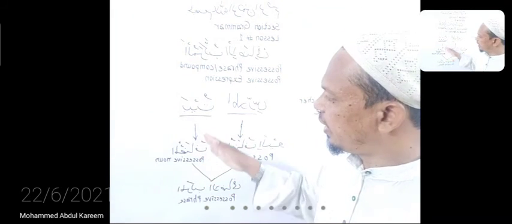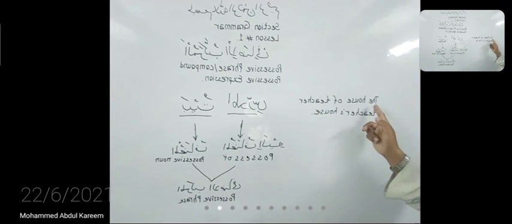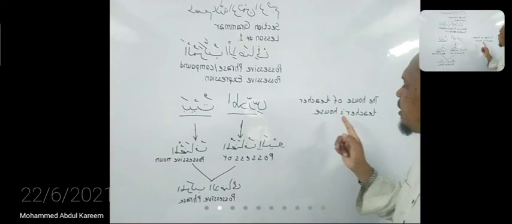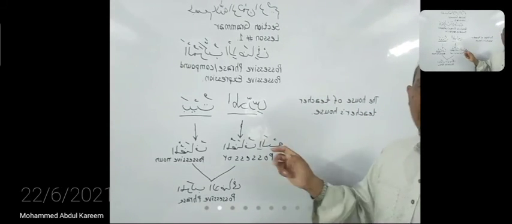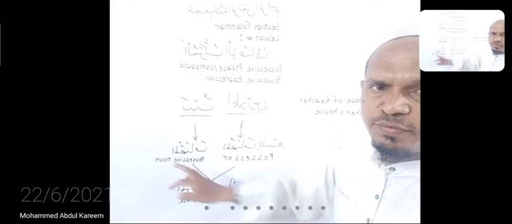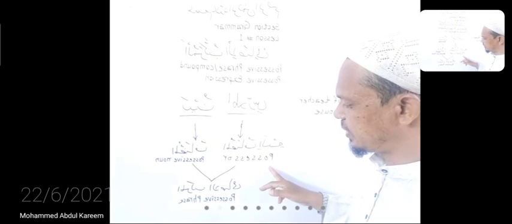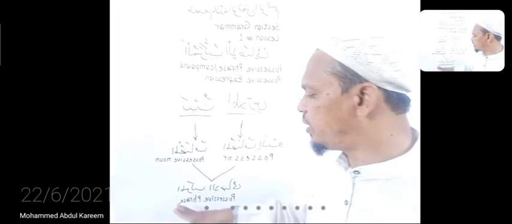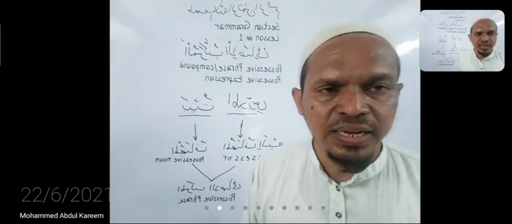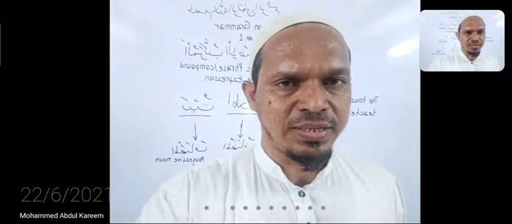Two translations can be done: the house of the teacher or the teacher's house. In grammatical terms, bait is known as al-muzafu, the possessed noun, and al-mudarris is known as al-muzafu ilayhi, the possessor. Both nouns together are known as al-murakkab al-izafi, the possessive phrase. This is the brief introduction of the possessive phrase. Did you get it?